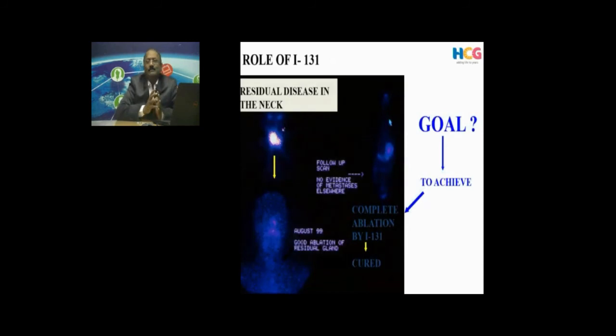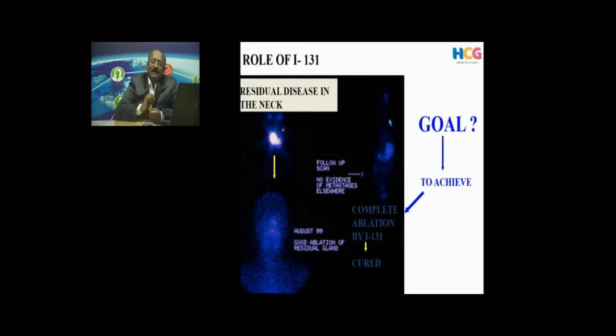So what is our goal here? This is how we see, in the first image on the top left, a residual thyroid tissue typically after a total thyroidectomy. We don't want to see it, because these patients are managed in subsequent follow-up by a tumor marker called thyroglobulin. It should usually be less than 10, or not detected, in thyroidectomy patients or those who have been ablated with iodine 131.